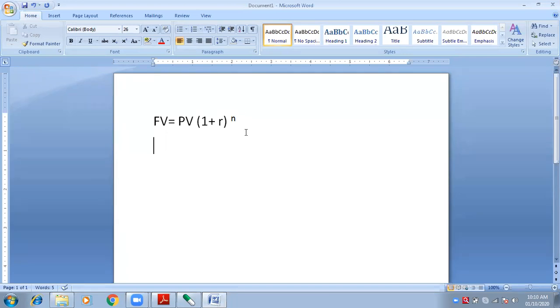Increased. From 3 lakhs, you have made it 4,50,000 rupees. When it is increased, it is known as compounding.